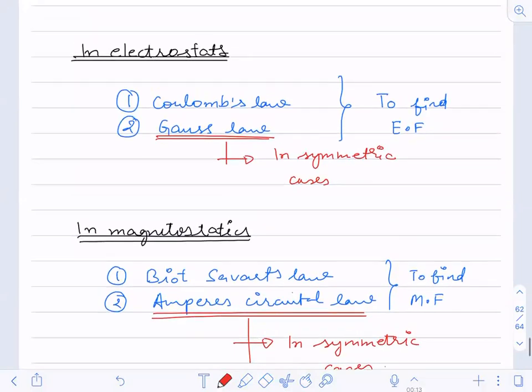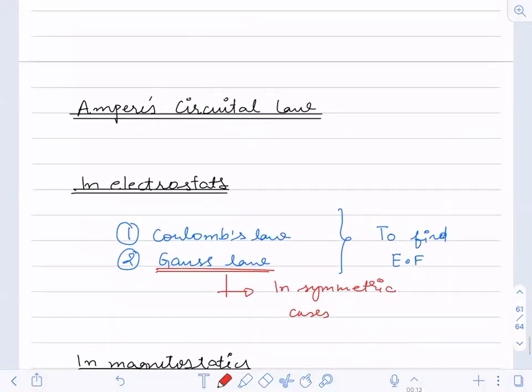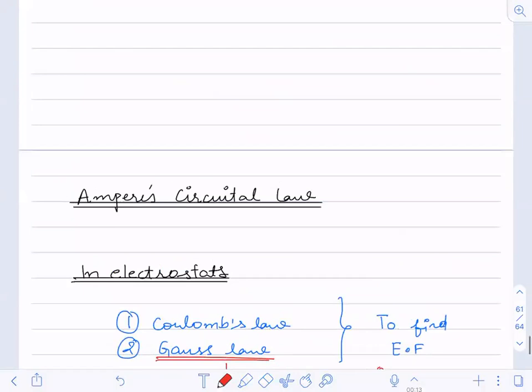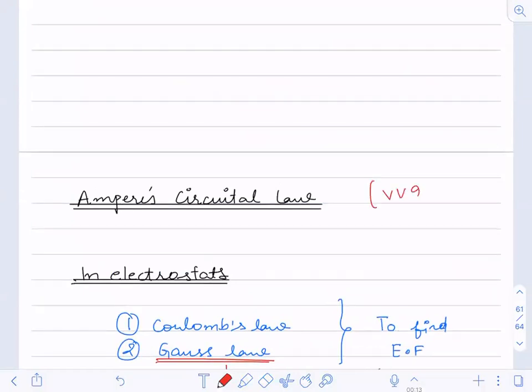Ampere's circuital law is a very, very important topic. Understood? You will definitely have one question from this, either in NEET or JEE or boards. One question will definitely be there from Ampere's circuital law.